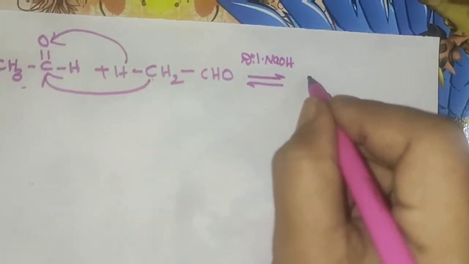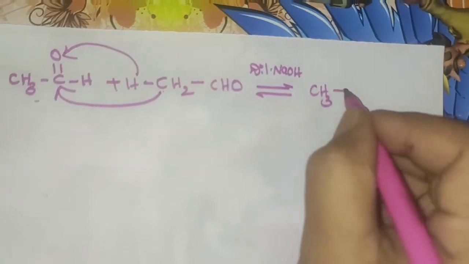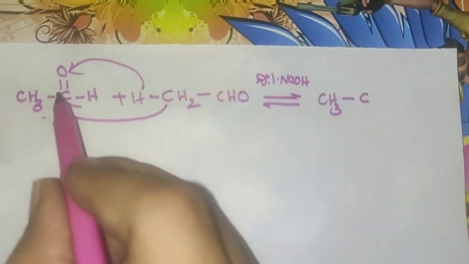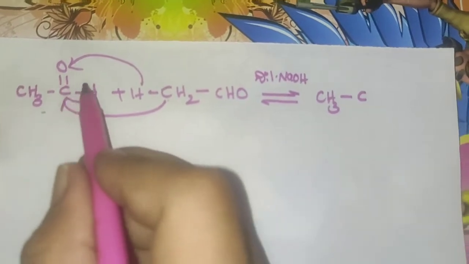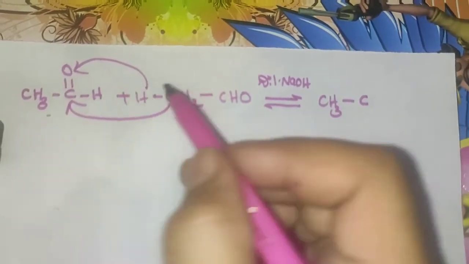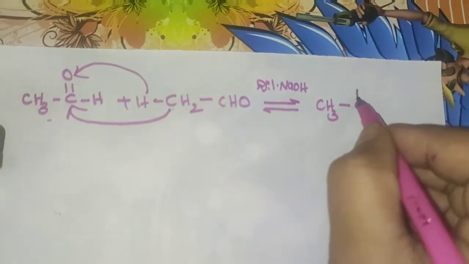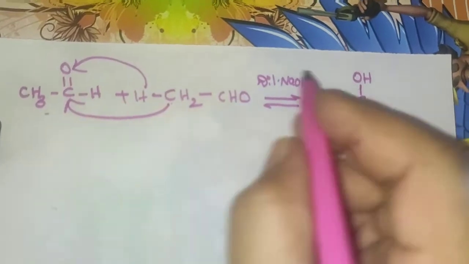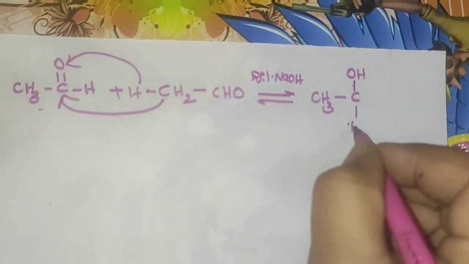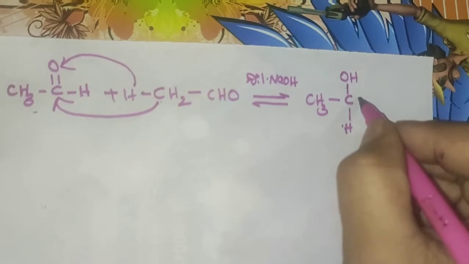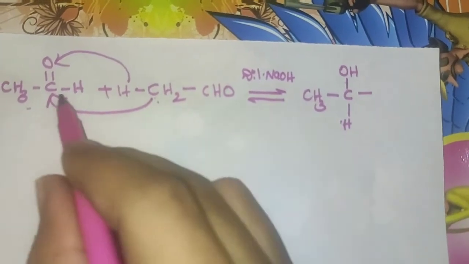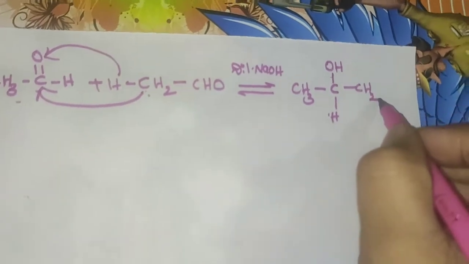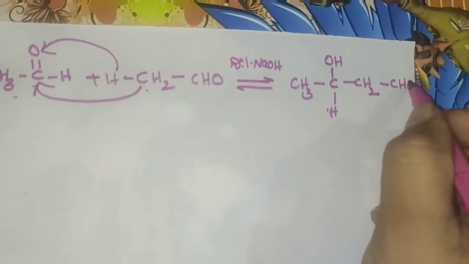Just you can observe CH3 and here C, the double bond will be converted into a single bond because the O is going to accept the hydrogen atom, so COH, and here H will be there as it is, and that CH2 is bonded to this carbonyl group, so here CH2 and the remaining will be CHO.